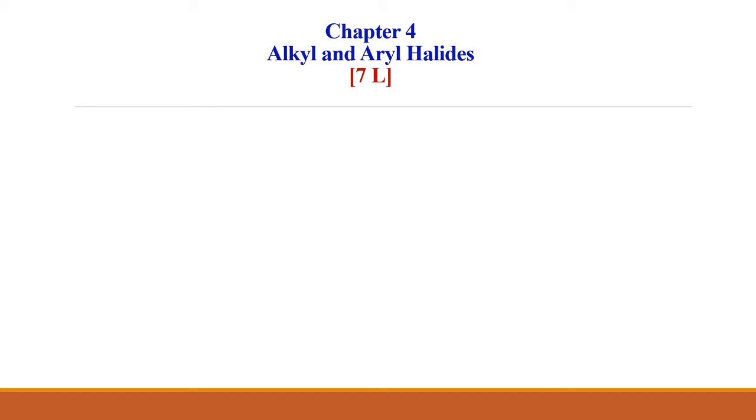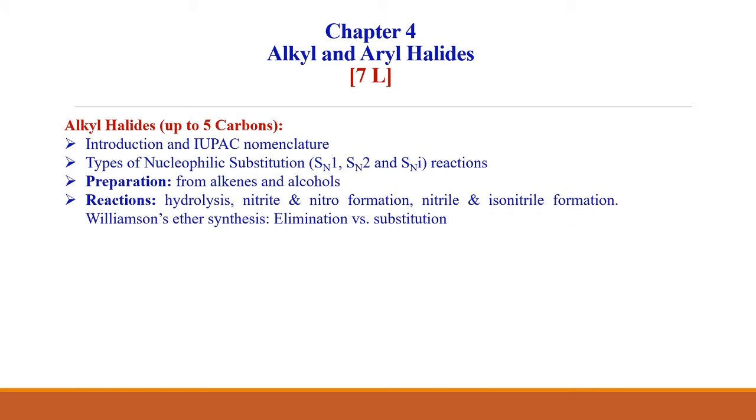In chapter 4, that is alkyl and aryl halides, first of all we will see alkyl halides, up to 5 carbons, introduction, IUPAC nomenclature. Then we will see the types of nucleophilic substitution reactions, that is SN1, SN2 and SNi reactions.